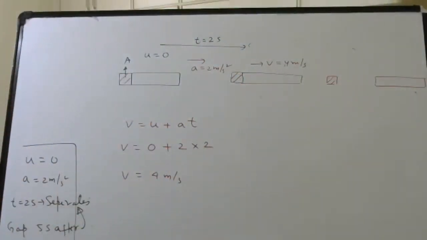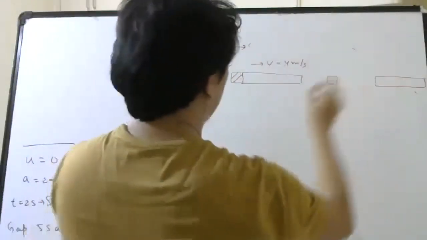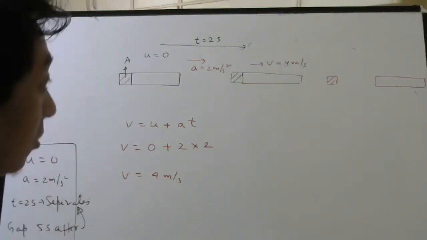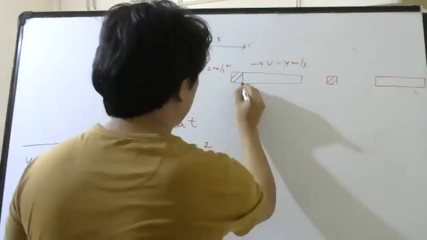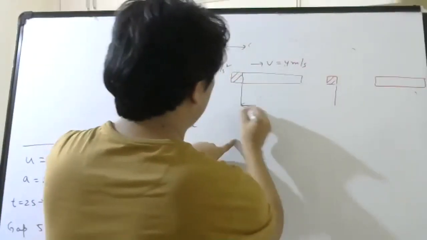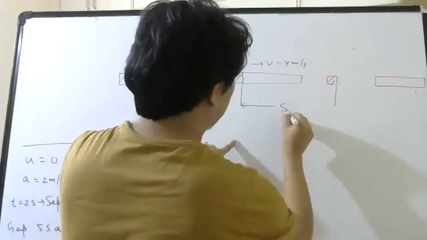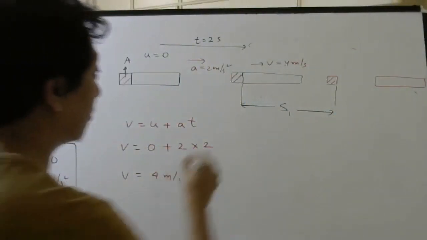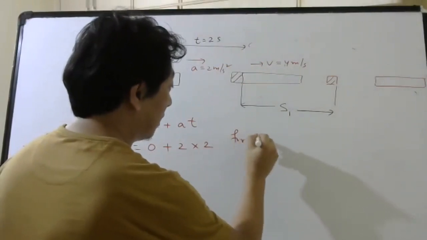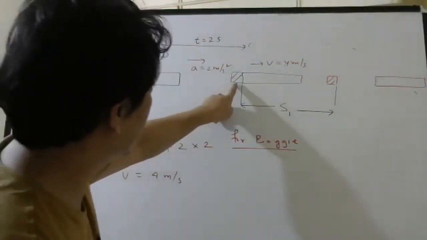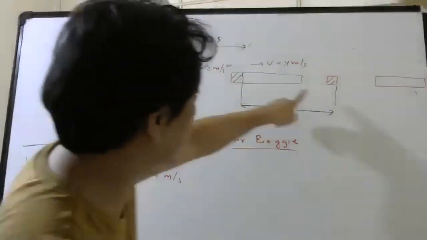So this is what happened from here to here. From here to here, what time is it? After what time do they want? 5 seconds, right? Now look here. What will be the displacement of this part? This much. So this is the displacement of the bogie. So let us calculate the displacement of the bogie. Bogie went from here to here.